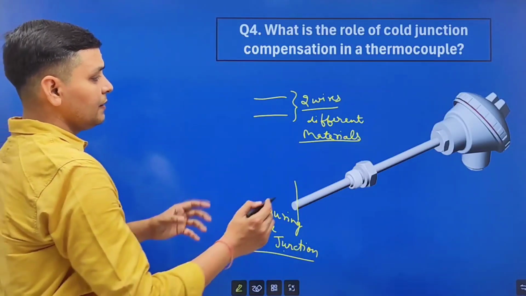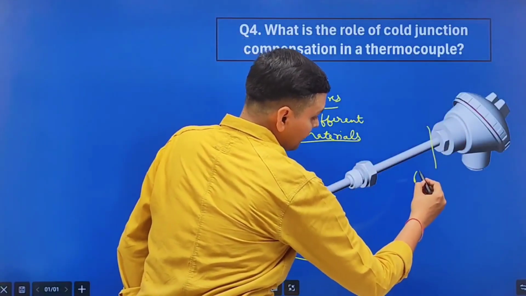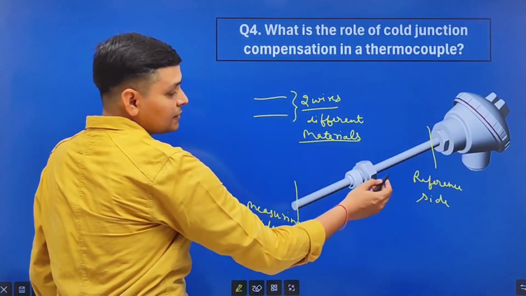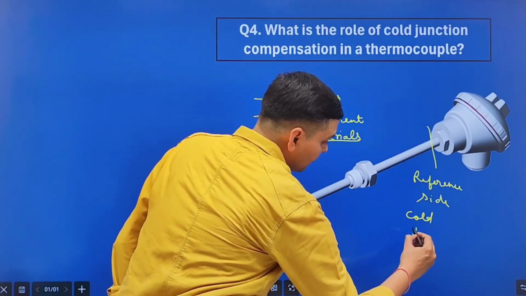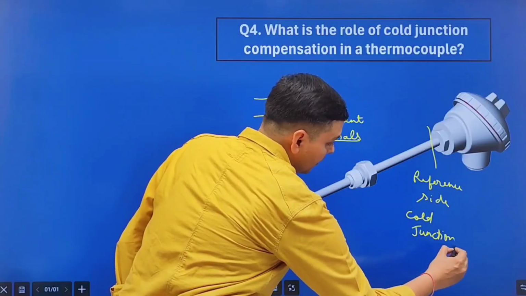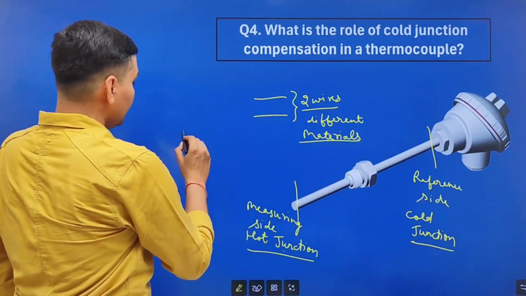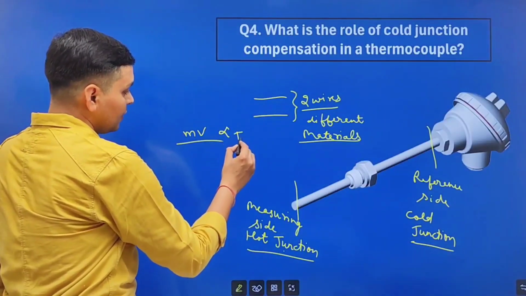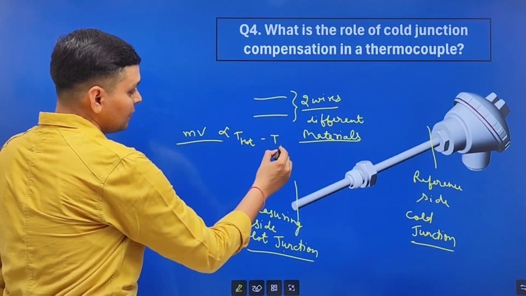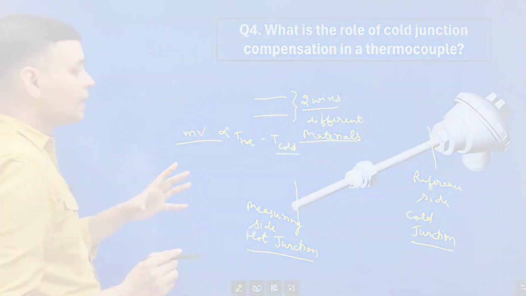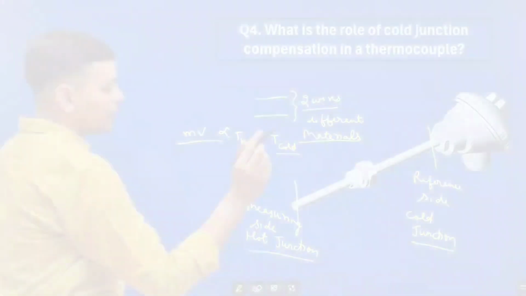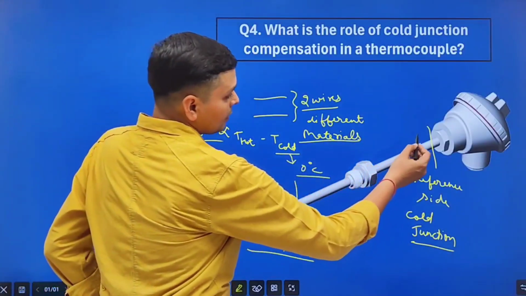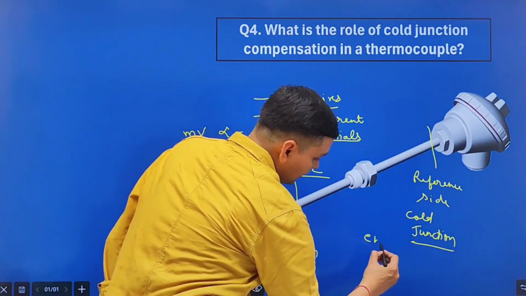And another end remains at the reference side. And this is also known as cold junction. Output of thermocouple is in millivolts. And these millivolts are proportional to temperature at hot junction minus temperature at cold junction. Okay. Here one point, please note it down. Technically cold junction is at 0 degrees Celsius, but thermocouple cold junction is at environment temperature.